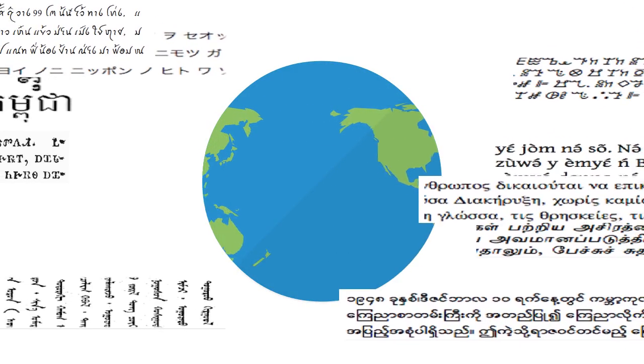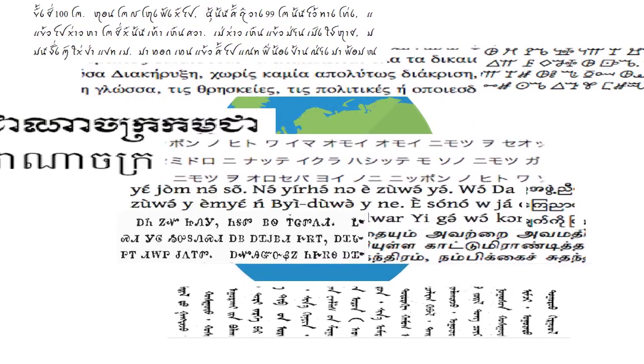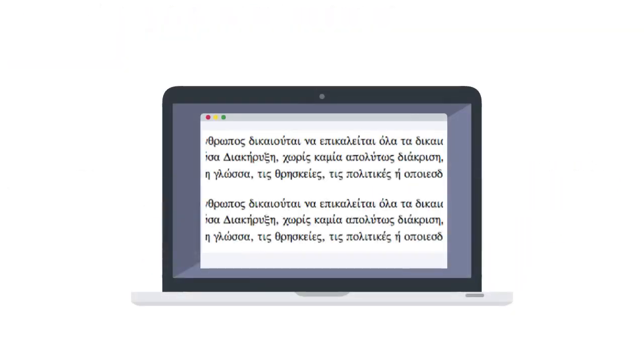Around the world, there are thousands of languages, many of which have unique scripts. Many of these can be used on a computer. But for smaller languages, their scripts don't work so well.